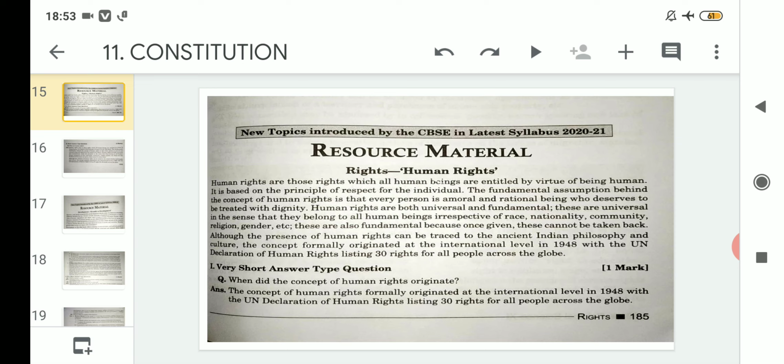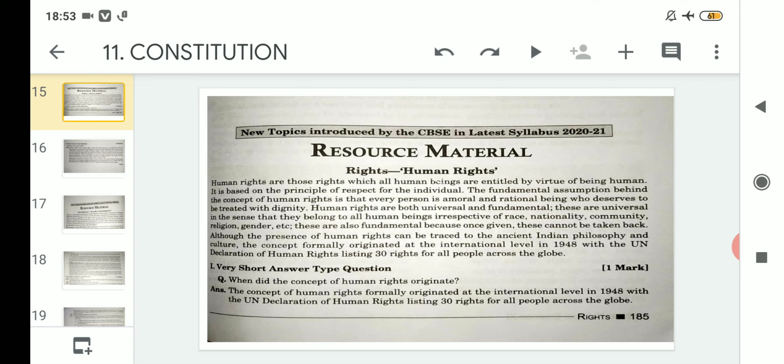That means if we want to trace through history when human rights were actually entitled to us globally, that was done in the year 1948 through the UNDHR, the United Nations Declaration of Human Rights.